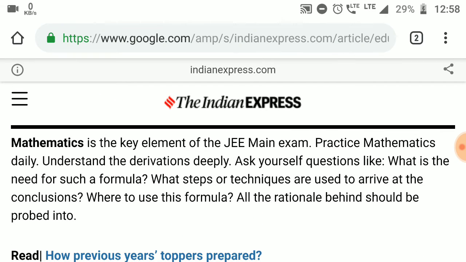Mathematics is the key element of the JEE Main exam. Practice mathematics daily. Understand the derivations deeply. Ask yourself questions like what is the need for such a formula? What steps or techniques are used to arrive at the conclusions? Where to use this formula? All the rationale behind it should be probed into.